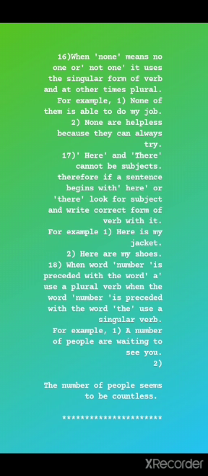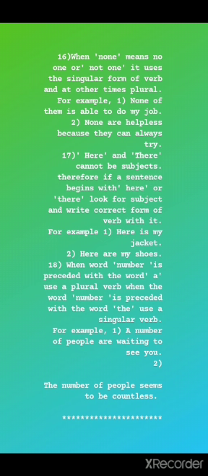Rule number 18. When the word number is preceded by the word a, use a plural verb. Preceded means it comes before. When the word number is preceded by the word the, use a singular verb. For example, a number of people are waiting to see you.